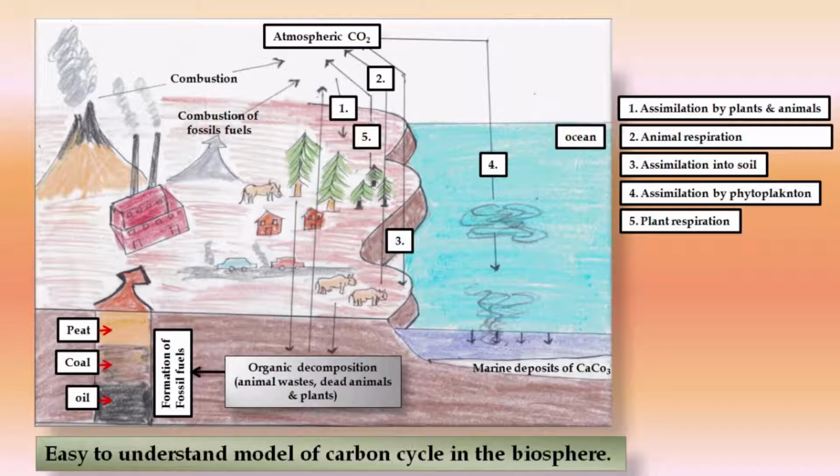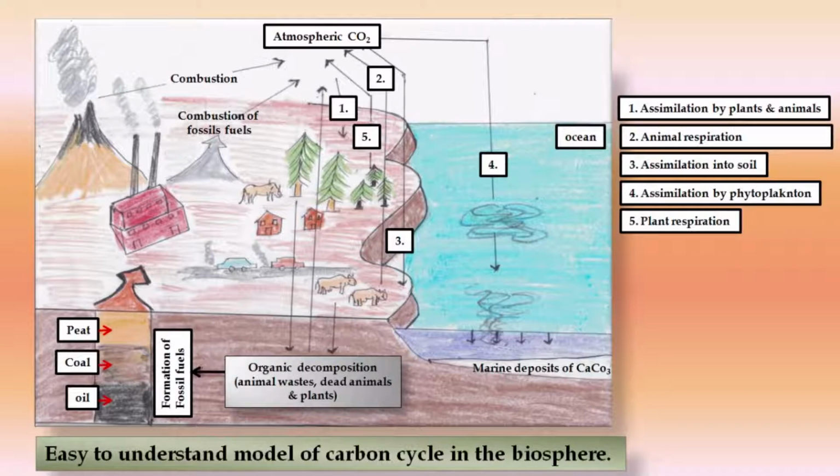And again number 5, you can see here, is plant respiration. As I have mentioned already, by the process of photosynthesis we get lots of carbon dioxide into the atmosphere. And when these plants and animals die, the organic decomposition of animal waste, dead animals and plants also leads to formation of fossil fuels.